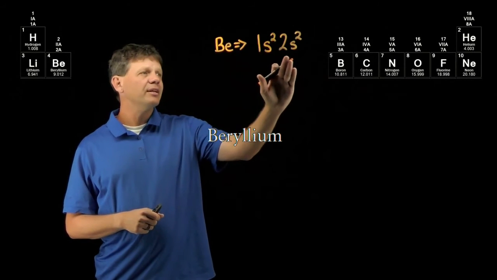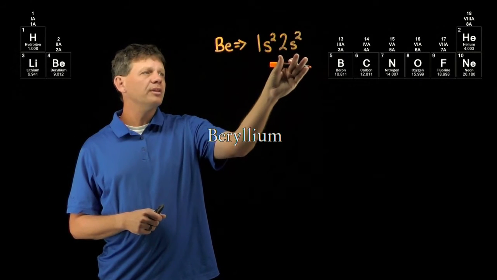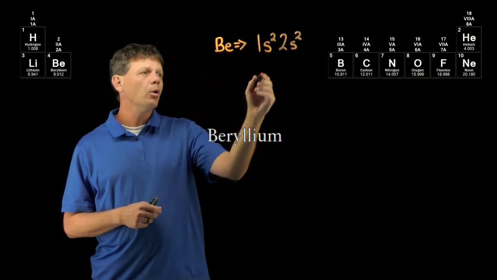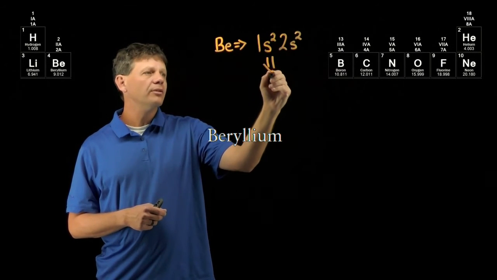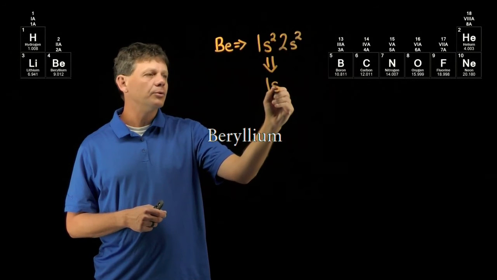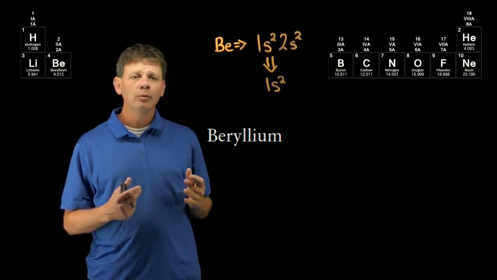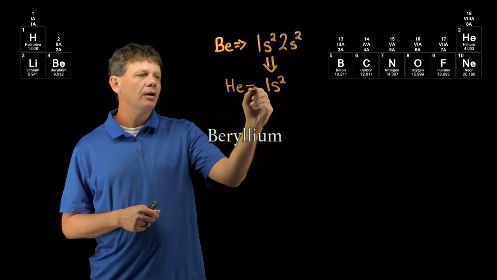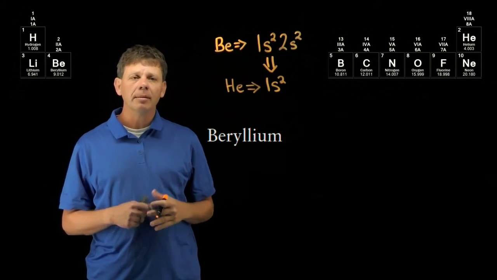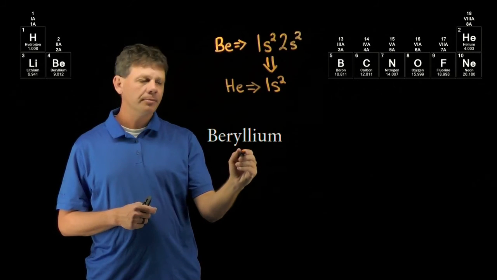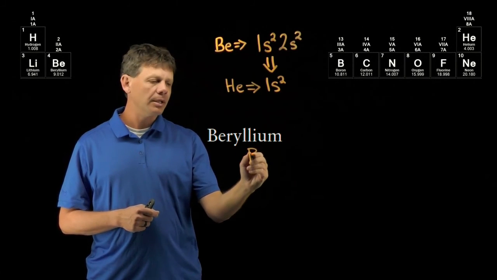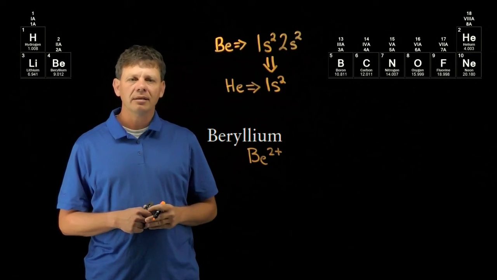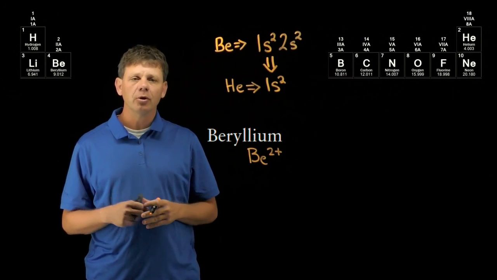This is evident from the electron configuration where we see that beryllium has 2 valence electrons. By losing both of those, it will go from being 2s2 to 1s2. And 1s2, of course, matches the configuration of helium. So beryllium will lose 2 electrons, in the process becoming beryllium 2+, and will have an electron configuration similar to the noble gas helium.